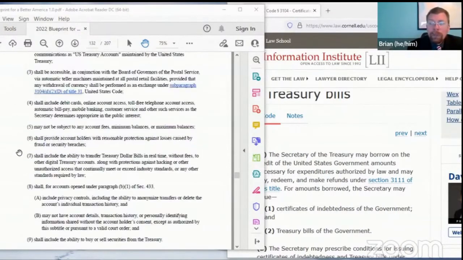Treasury accounts also may not be subject to any account fees. Again, this is a public payment infrastructure. You don't have to pay any fees to participate any more than you do to walk down the sidewalk or enjoy a public park.